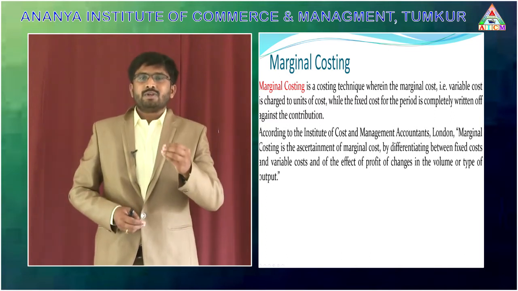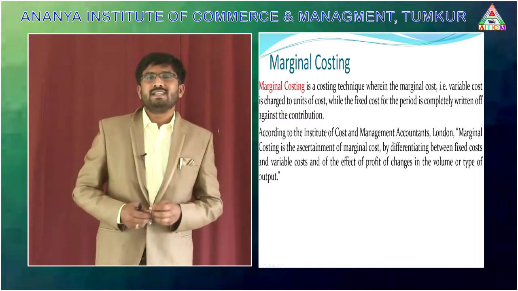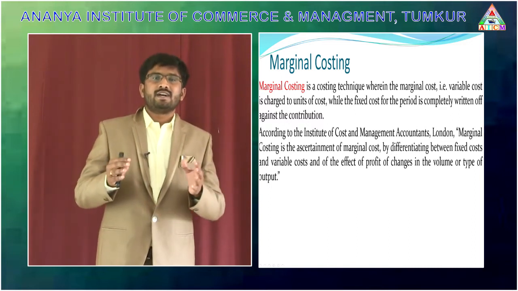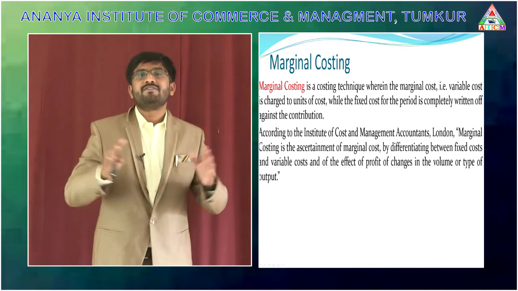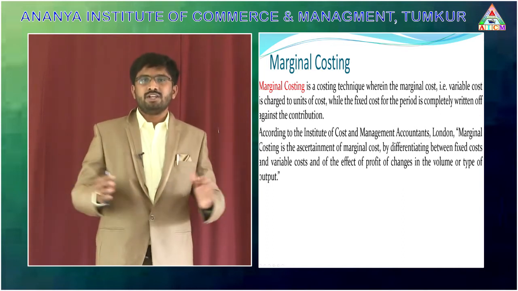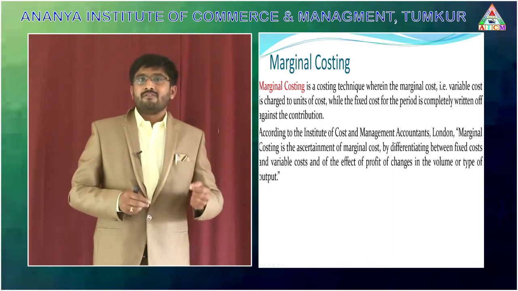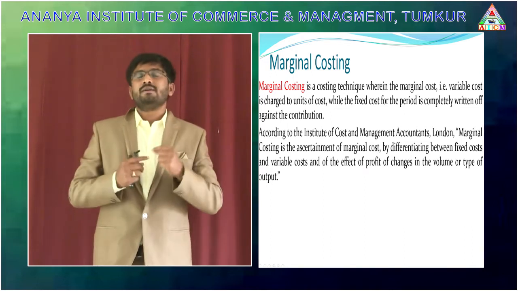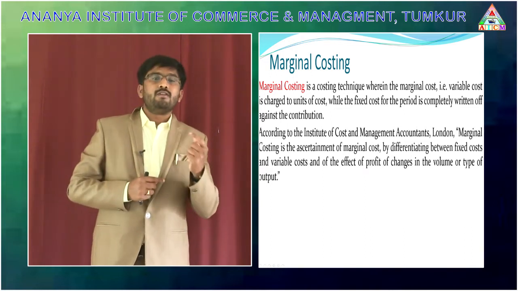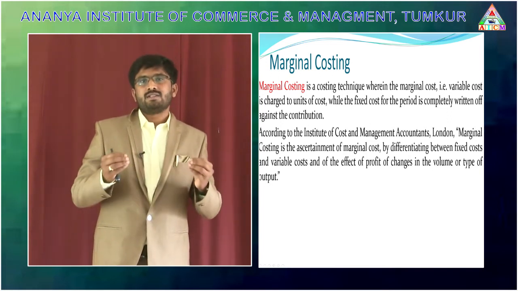Because in order to get the cost of a product, we calculate the entire cost incurred to produce the product. But here we segregate the cost into variable cost and fixed cost, and we find the effect of marginal cost on profit or volume of output. So this is called the marginal costing technique.